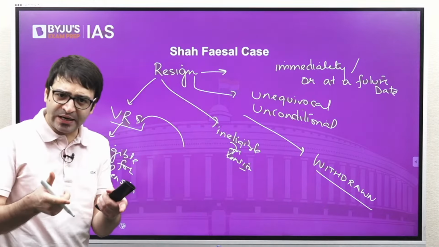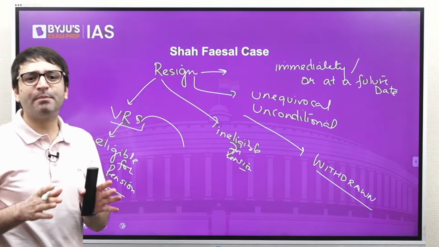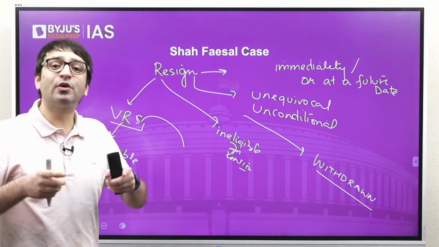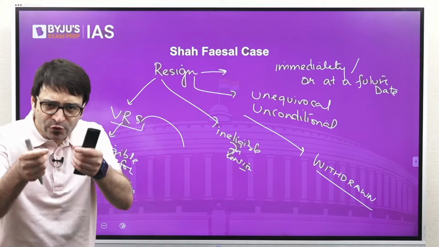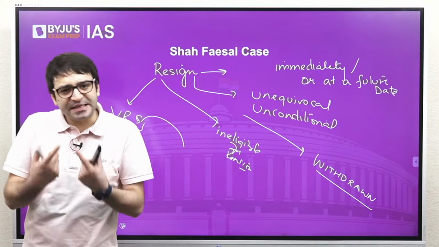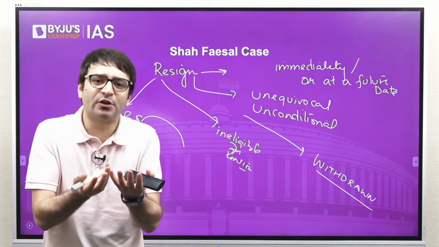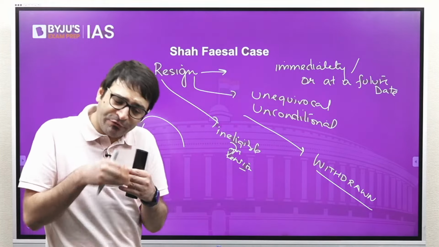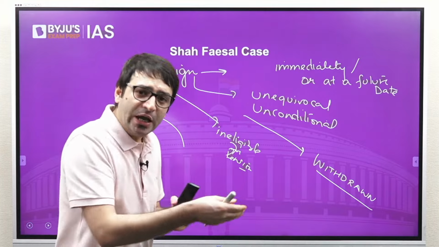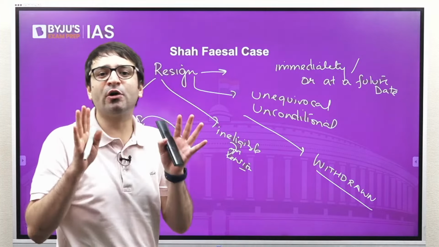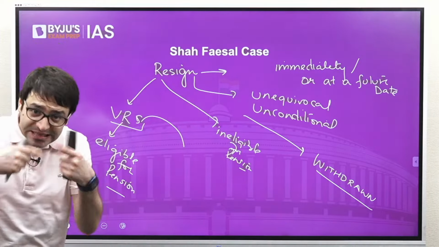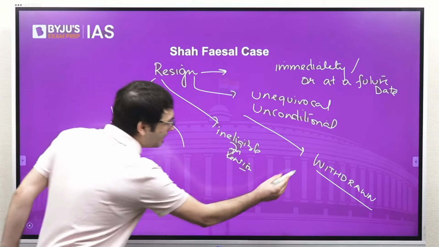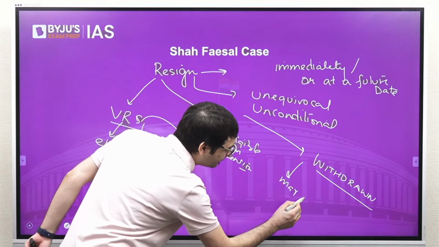But this resignation can also be withdrawn. So if I have resigned, I can also take back my resignation. But this resignation I have to take back before its acceptance. So if you have resigned, now the government has accepted this resignation. After that, you cannot withdraw your resignation because your resignation has already been accepted. But before the acceptance of your resignation, if you want to withdraw, you can withdraw your resignation. But this application calling for the withdrawal of your resignation may not be accepted.